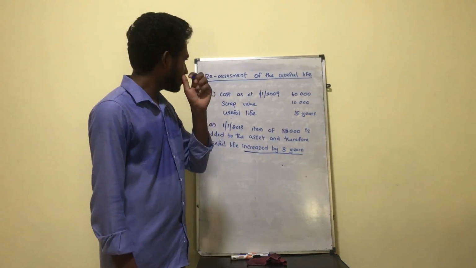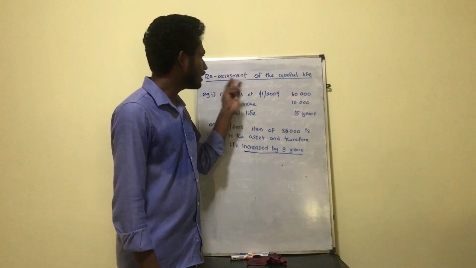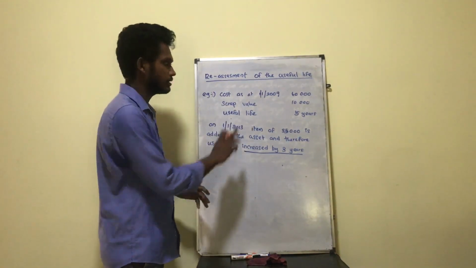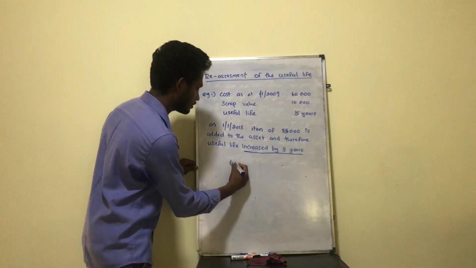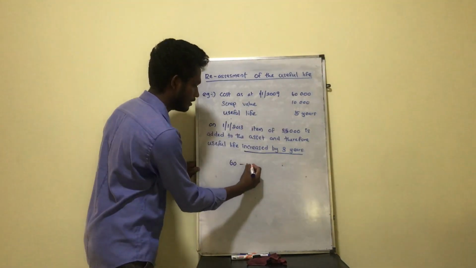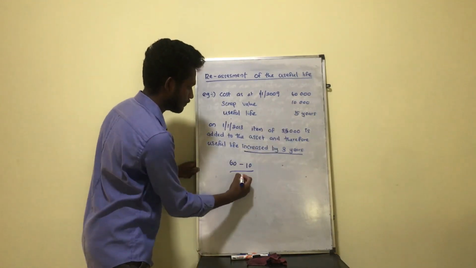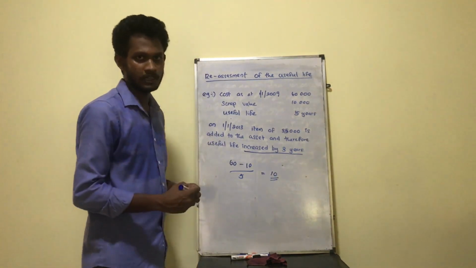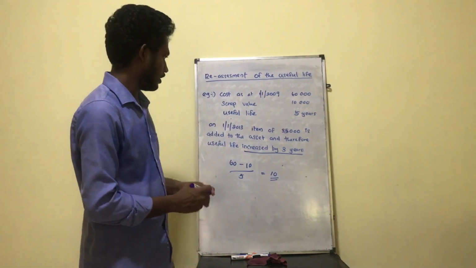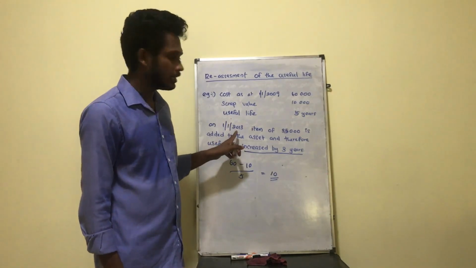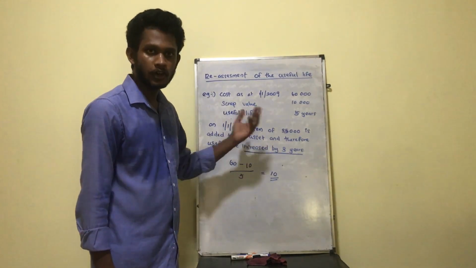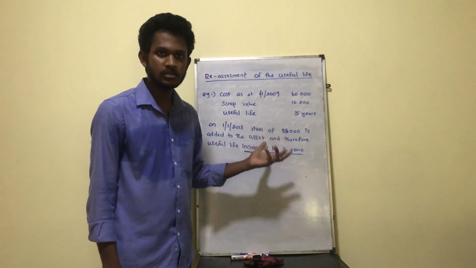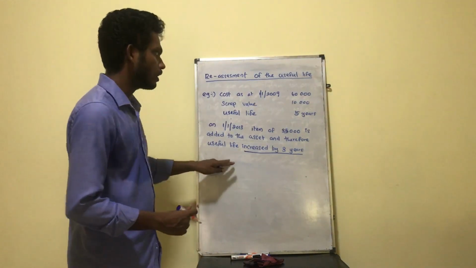Okay. So before the reassessment of the useful life, what is the depreciation charge? This is based on the straight line basis. So the cost 60 minus scrap value 10 should be divided by the useful life of 5 years, right? So the depreciation charge should be 10,000 for the year, right? Now on 1st January 2013, the useful life is going to be changed. Now the depreciation formula is going to be changed slightly. Okay, so now how much is the cost?